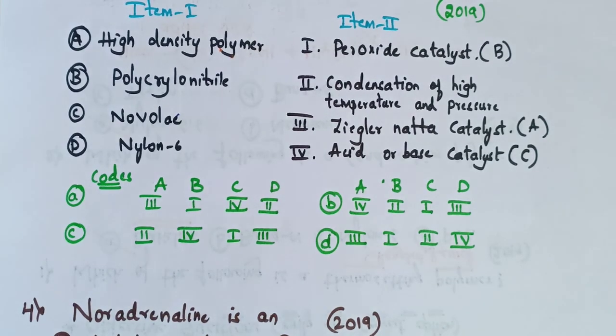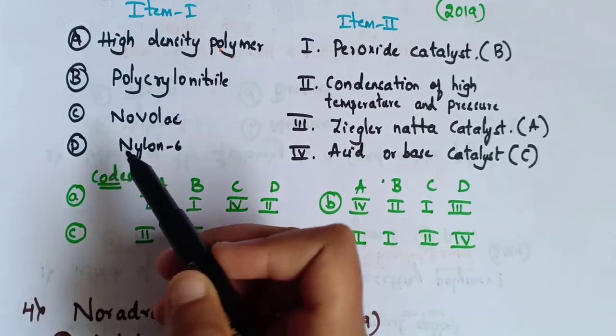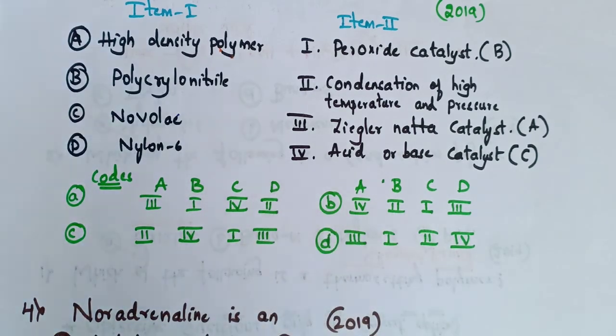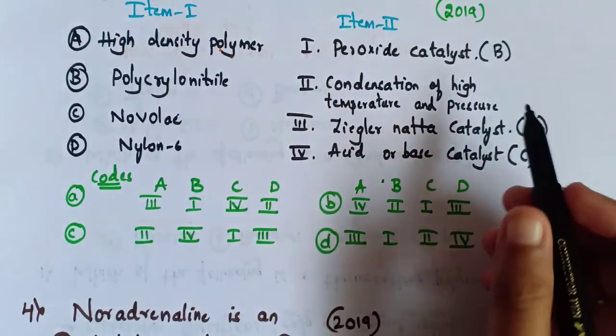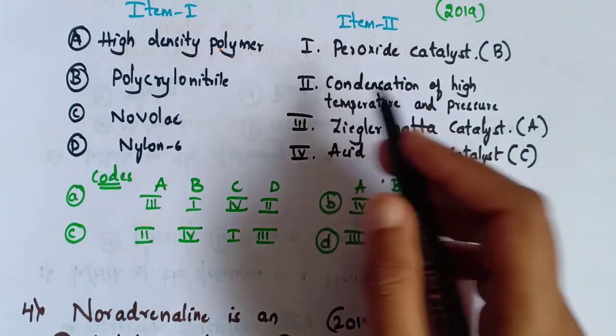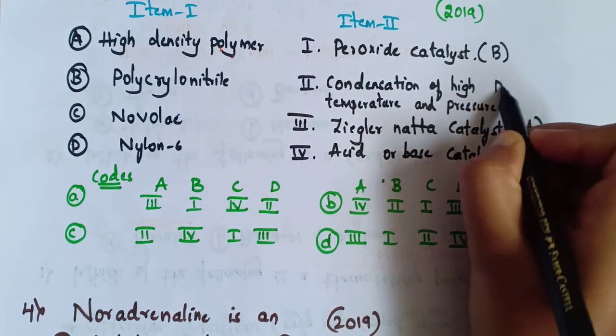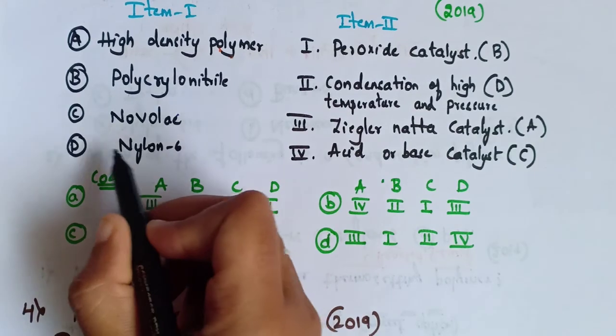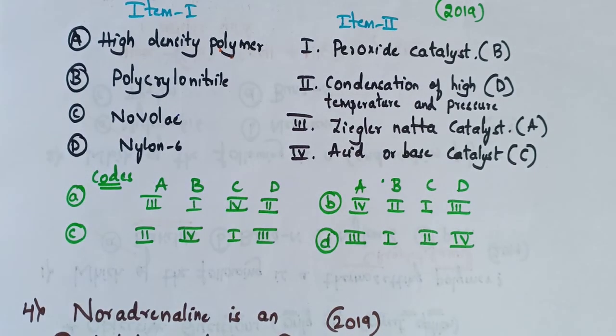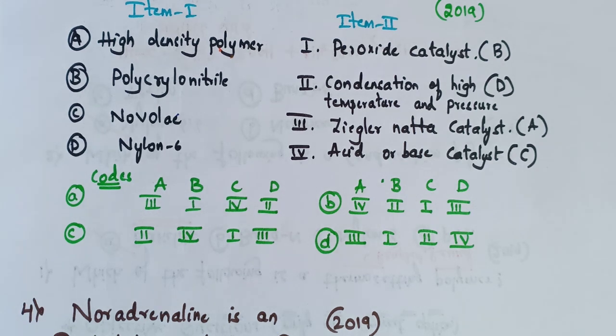So now the D option is nylon 6. We have to match the correct item in item 2. So for nylon 6 we are remaining with only one option, that is 2, condensation at high temperature and pressure. So let's see this nylon 6 formation. It is obtained from the caprolactam polymerization.